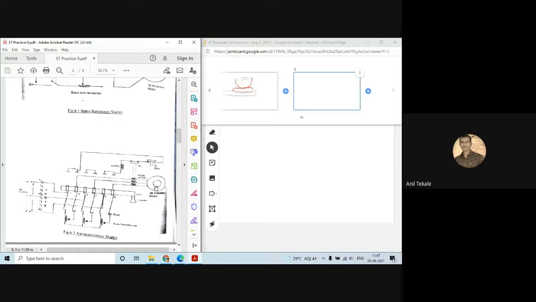So that is the simple thing, that in the auto transformer starter, we only change the tappings using the handle, then it will change the supply voltage, and due to that your current will get changed.